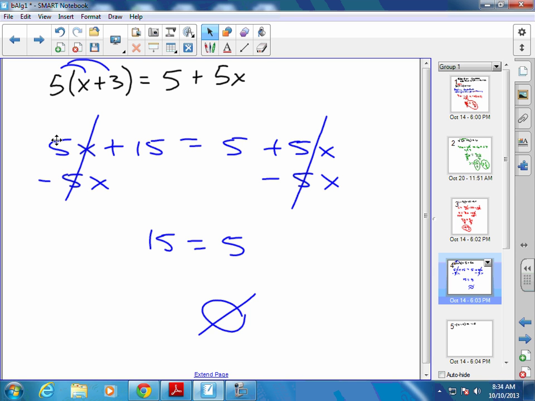So this would be all real numbers or many solutions, which means we can plug any value in for x and it would work. So if variables drop out and you have a true statement, it's all real numbers or many solutions. If they drop out and it's false, no solution. So everybody understand that?